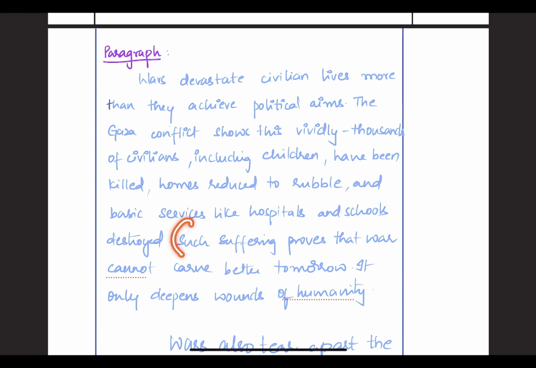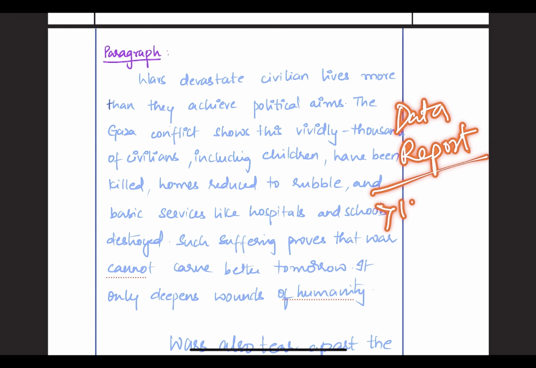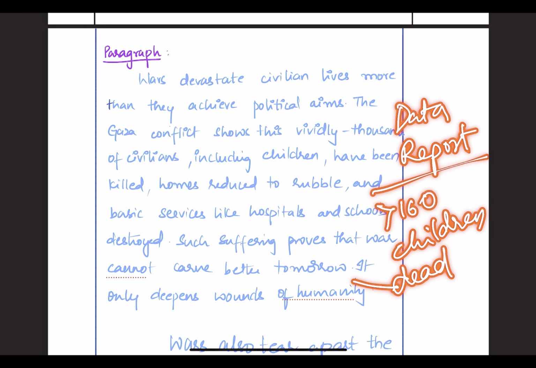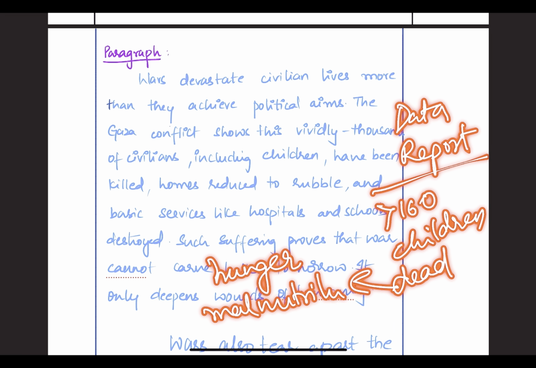If at all, you can even add data or quote any report. Here you can write that more than 160 children have died due to malnutrition and hunger because humanitarian aid has been blocked.